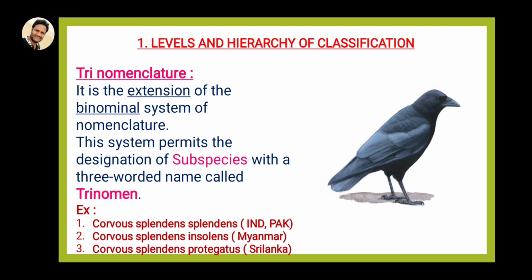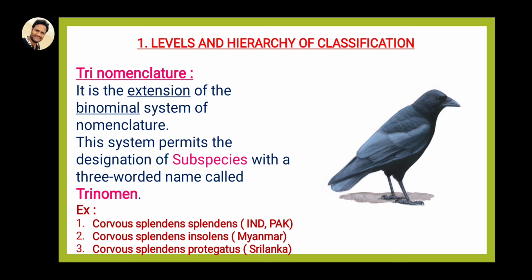An example for trinomenclature is Corvus splendens. You already know the crows near our houses. The crow's scientific name is Corvus splendens. In India and Pakistan, the crow is called Corvus splendens. Corvus is the genus name, splendens is the species name, and the subspecies is also splendens. So it is called Corvus splendens splendens, a three-word combination. That is why it is called trinomenclature.